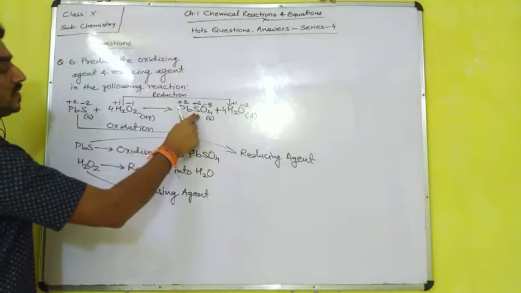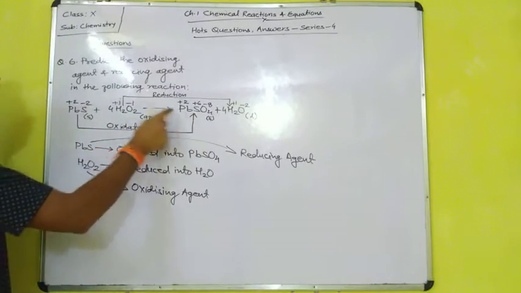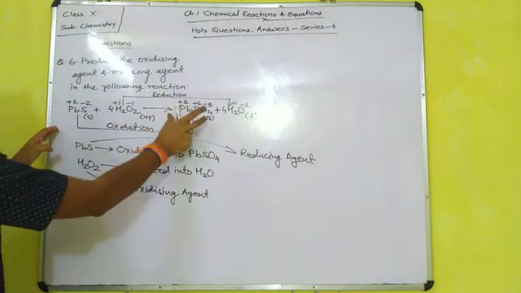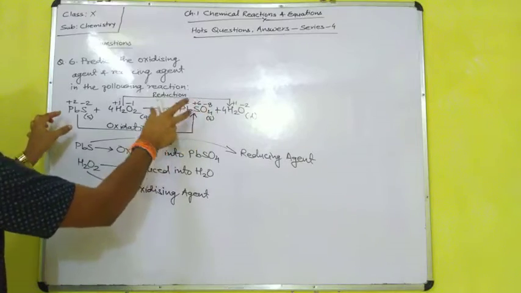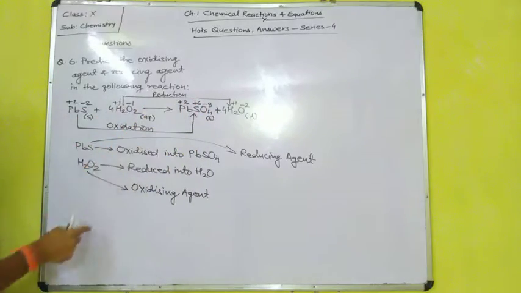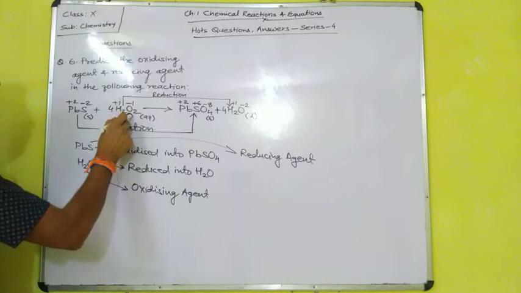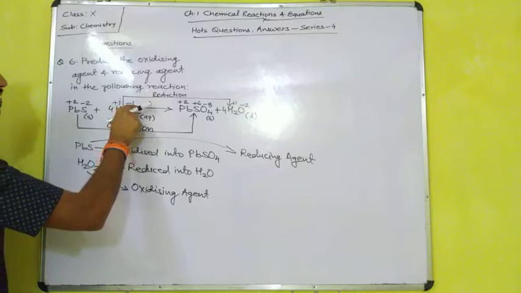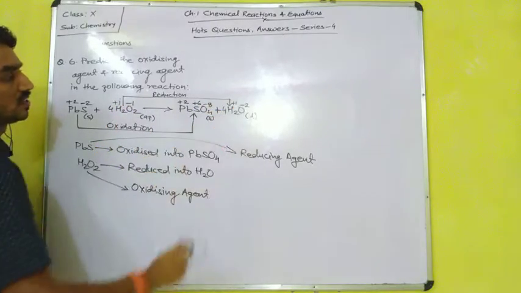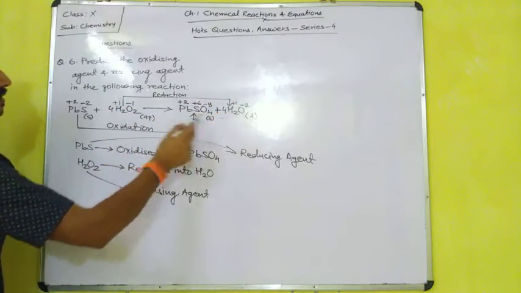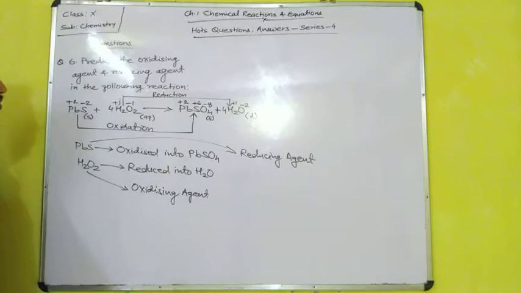So what does it mean? Sulfur is going from -2 to +6, which means loss of electron takes place in this lead sulfide to lead sulfate. Loss of electron means oxidation. And here oxygen is going from -1 oxidation state to -2 oxidation state, which means gaining of electron. Gain of electron takes place from H2O2 to H2O. So gain of electron means what? Reduction.